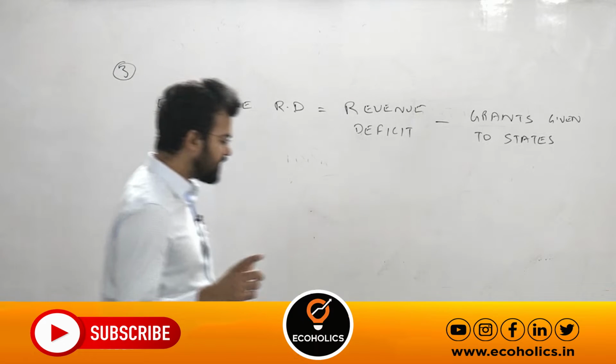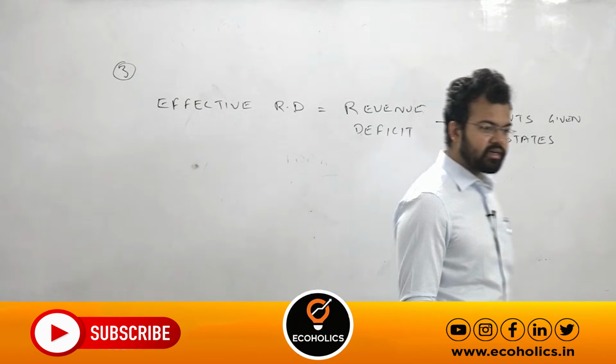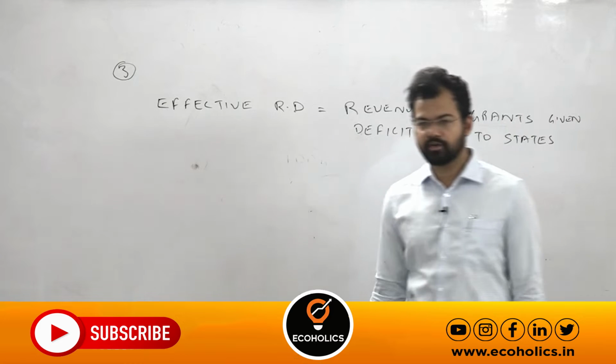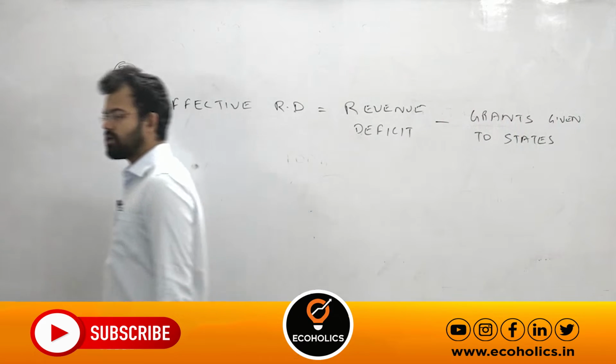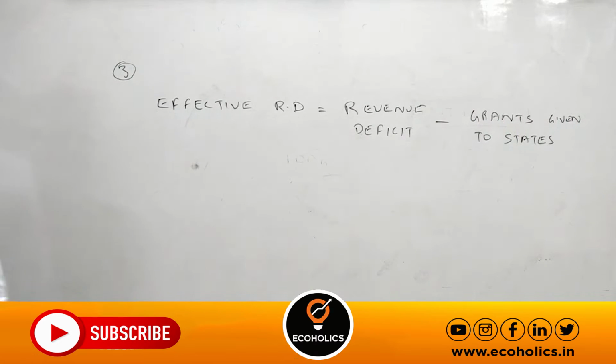In brackets you write: for developmental and productive purpose.